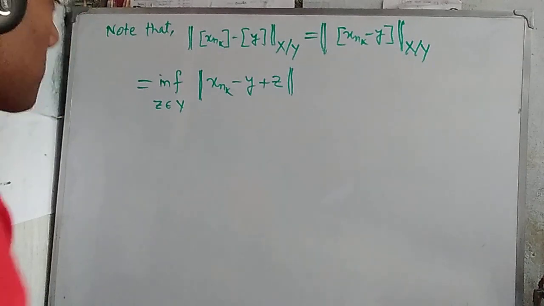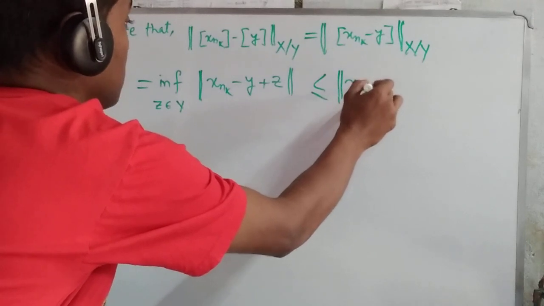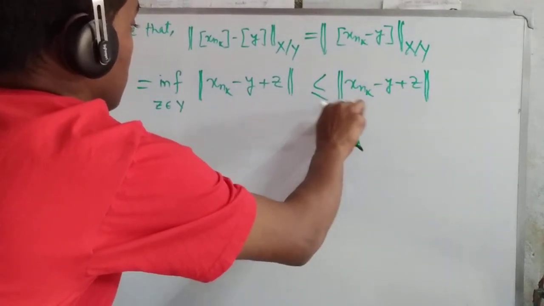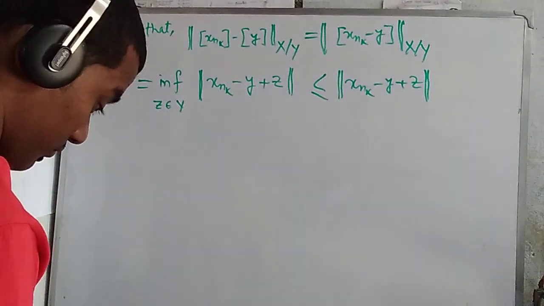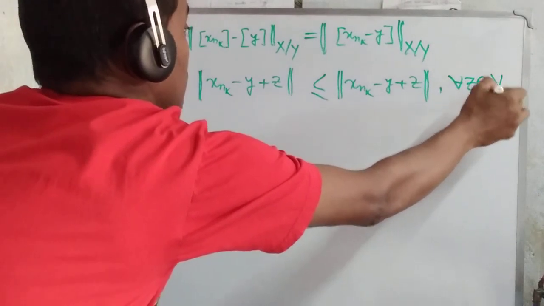Okay. Less than or equal to the norm of x_{nk} minus (y plus z), for all z belonging to Y.